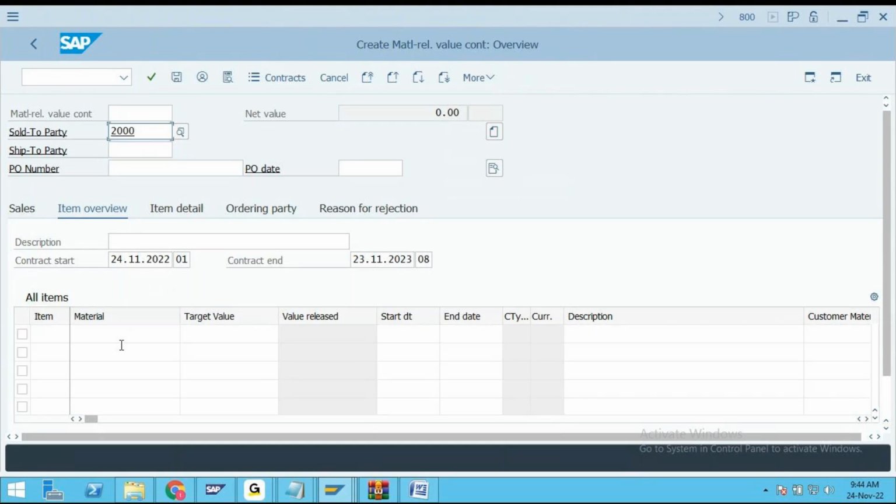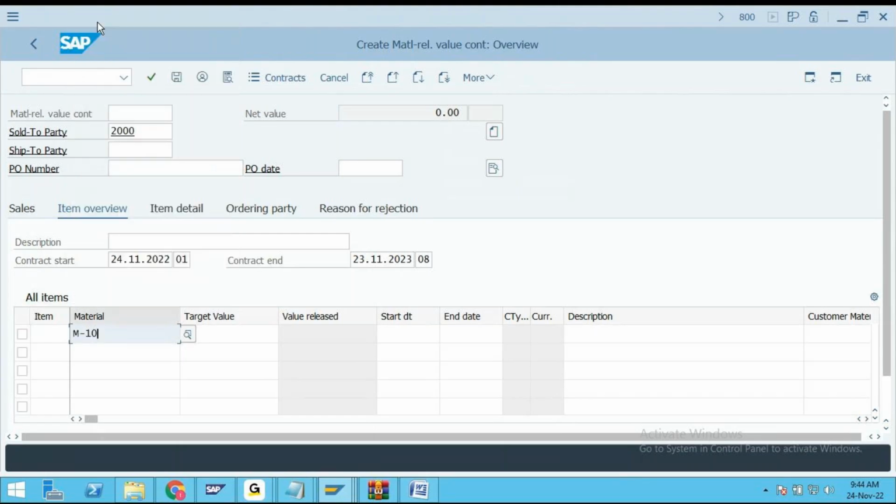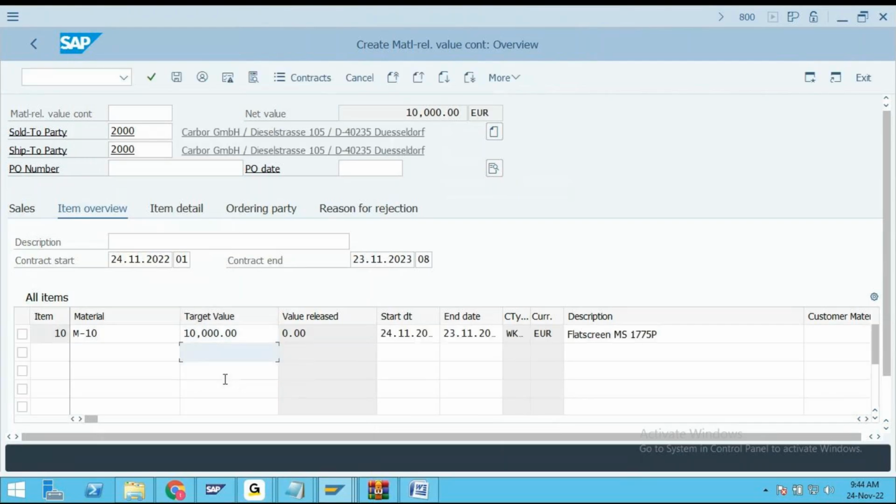Now directly enter the material. So this contract is for which material, but not the quantity, value. Say this is for some 10,000 rupees, like this. Directly you can specify the material itself, my friends, here.